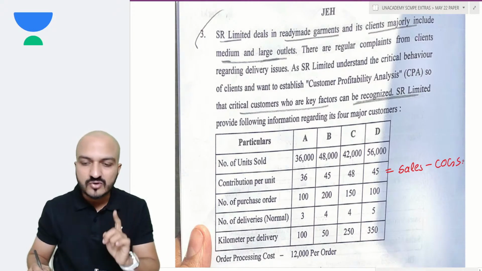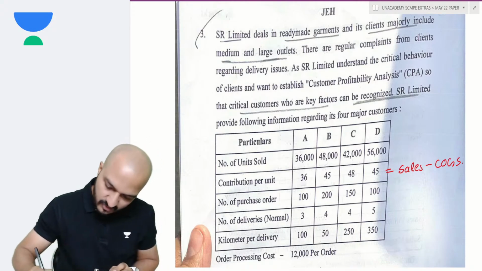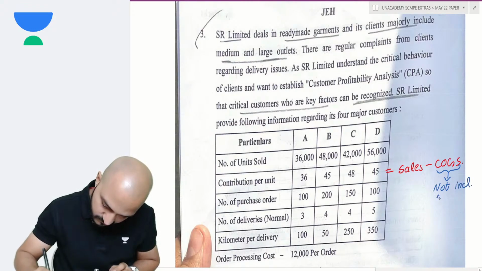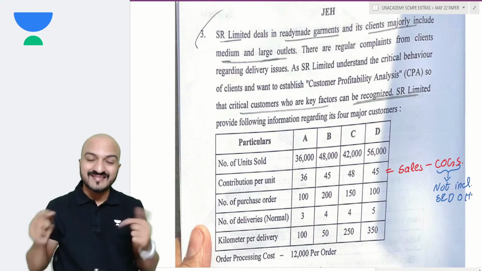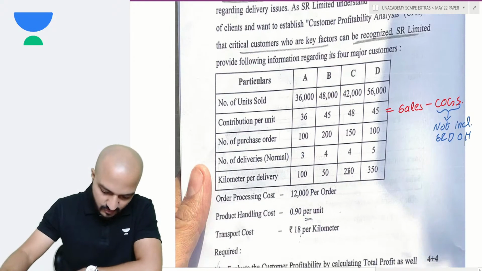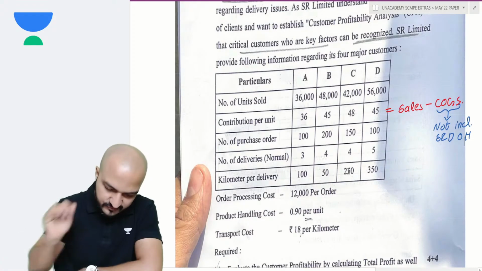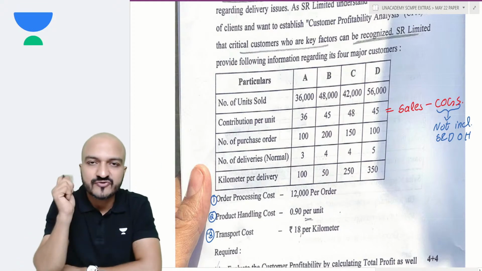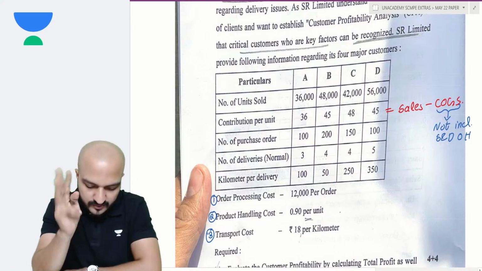What does it not include? COGS does not include selling and distribution overheads. And those selling overheads are given separately over here. They have given 3 items in selling overheads: order processing cost, product handling cost, and transportation cost. So 3 cost drivers are already given.